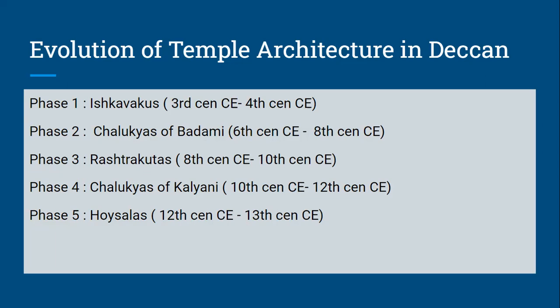Before this, the first 3 phases, Ishakwakus, Chalukyas of Badami, and Rashtrakutas, during this period we do not find the beginning of Vesara. These were the different temples, rock cut temples and structural temples, which evolved under phase 1, phase 2, phase 3. Vesara style typically started under phase 4 and continued under phase 5. So if the question is evolution of temple architecture in Deccan, you are supposed to address all the 5 phases. And if the question is to trace the features or evolution of the Vesara style, then you are going to just write about phase 4 and phase 5.